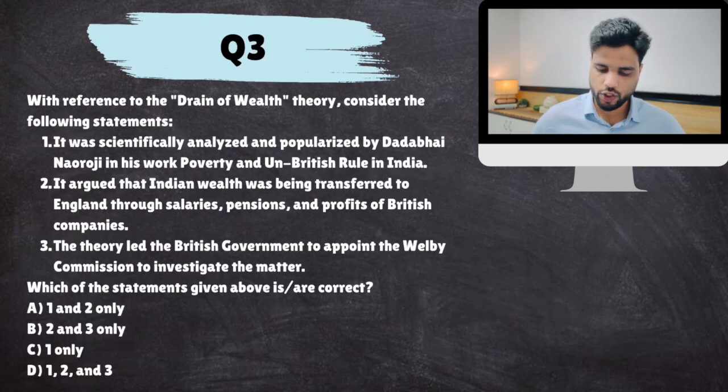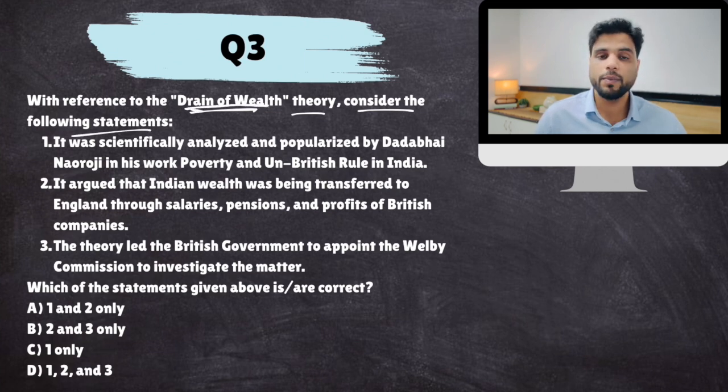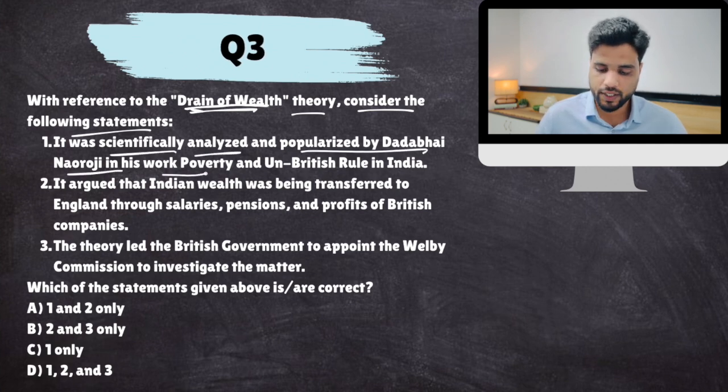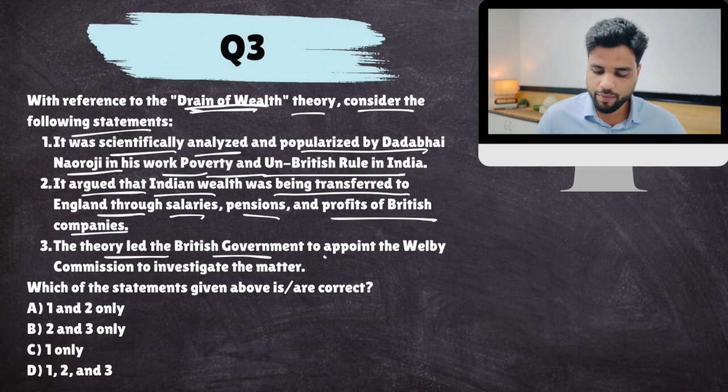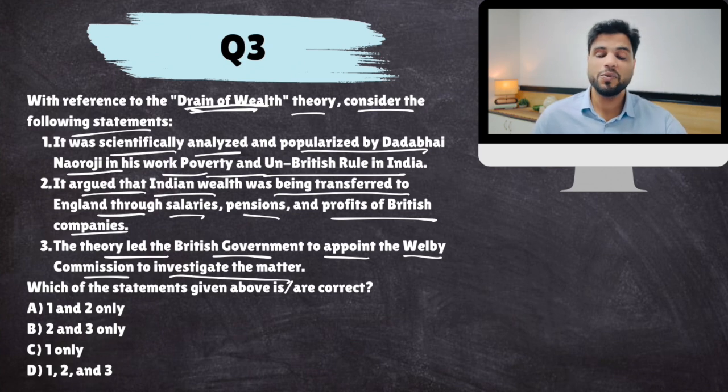Question number 3. With reference to the drain of wealth theory, consider the following statements. Now, the drain of wealth theory revealed how the British were economically exploiting Indians, how wealth was being drained from India to Britain. It was scientifically analyzed and popularized by Dadabhai Naoroji in his work Poverty and Un-British Rule in India. It argued that Indian wealth was being transferred to England through salaries, pensions, and profits of British companies. The theory led the British government to appoint the Welby Commission to investigate the matter. Now, you see, generally, whenever there is colonization of any place, those countries talk about political subjugation by the colonial masters.